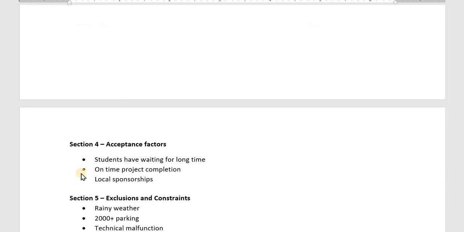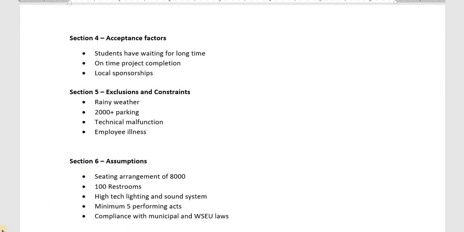So the next section is the acceptance factors, which will help us complete the project. Students have been waiting for this opportunity for a long time, so as per my calculation, I hope this project will be completed on time, and also local vendors will help sponsor this concert. The next section is exclusions and constraints, which will prevent us from completing this project.